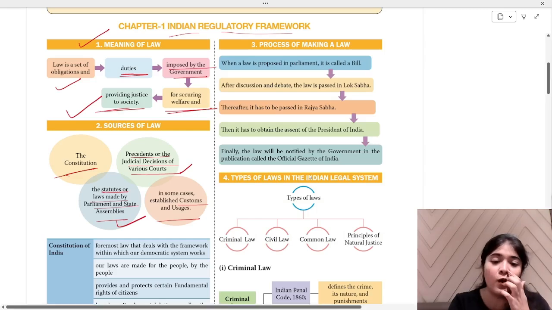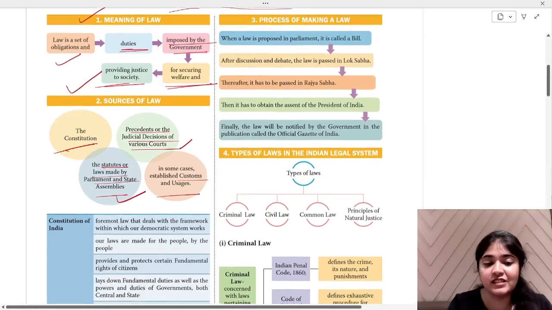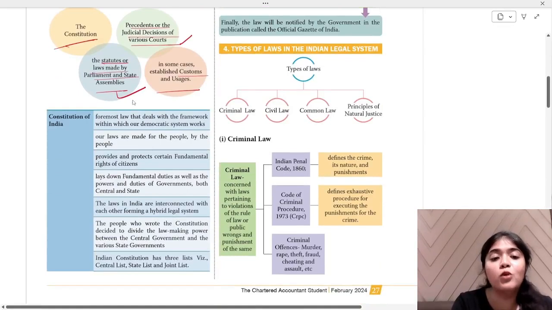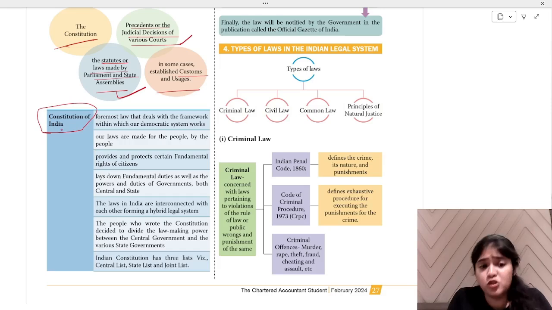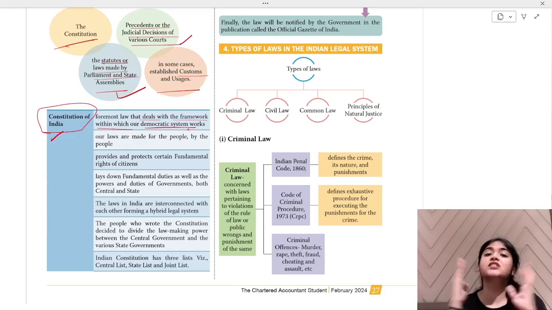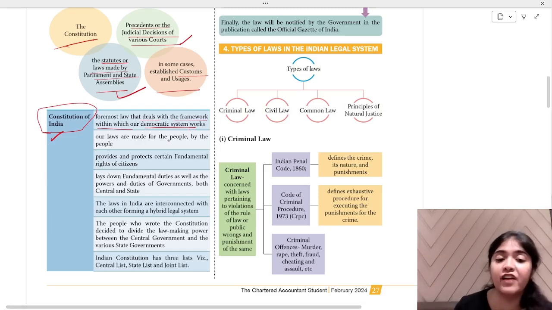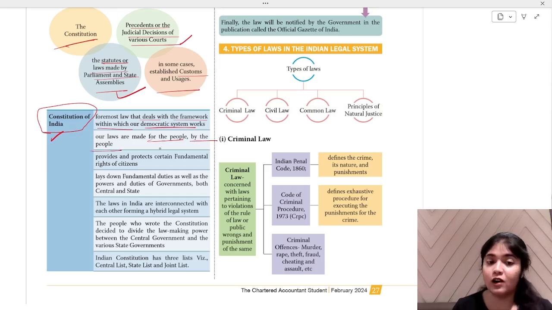Now for the Constitution of India, they have specified a few things. They can ask you how the Constitution of India is there, what is the major source of law in the country. So you can write Constitution of India and you can elaborate. It is the foremost law that deals with the framework within which our democratic system works. This is the first law prepared under which the democratic system of our India works. Our laws are prepared for the people, by the people.